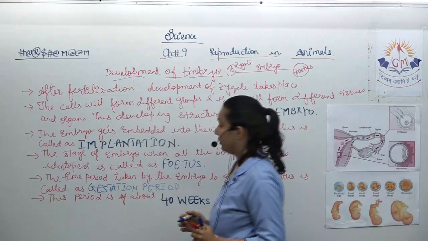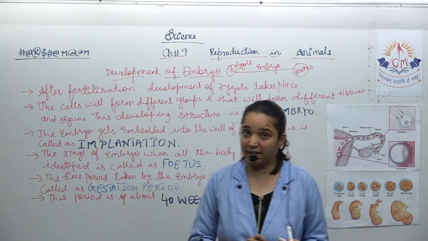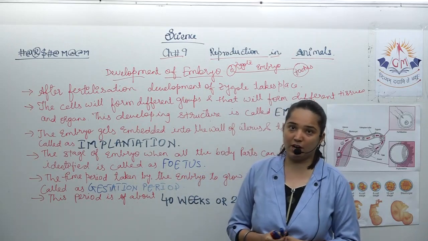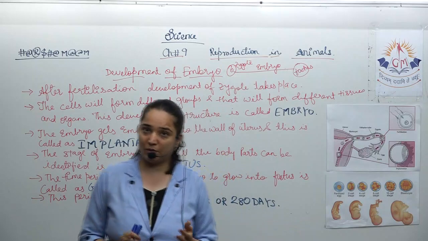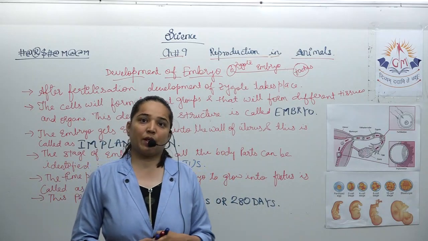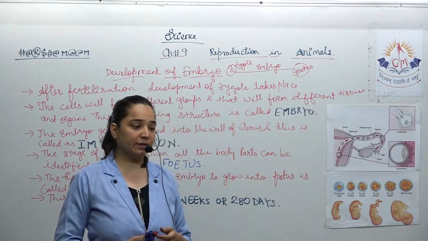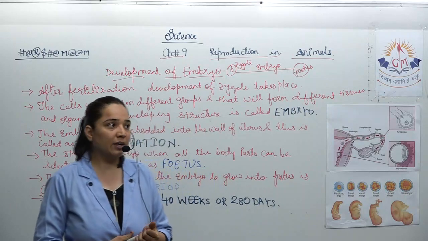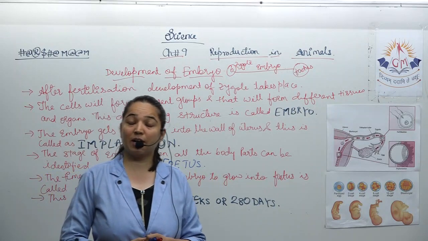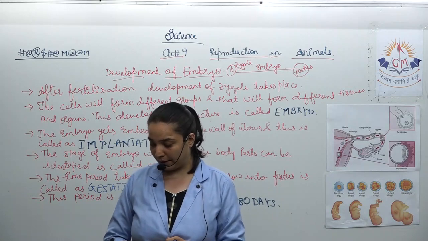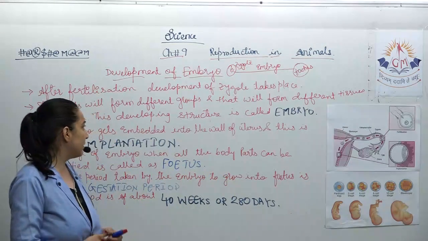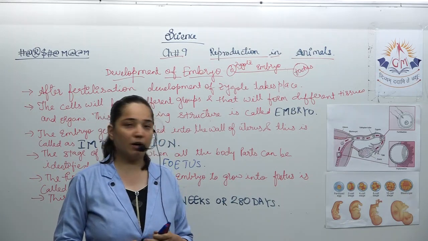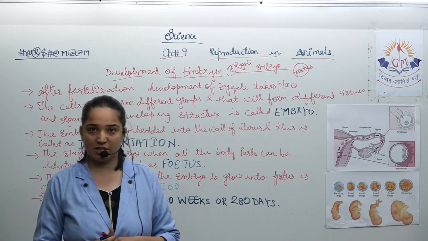Okay, and during that time the lady is called as the pregnant lady. The developed child is allowed to come out of the mother's body by two methods, and you all might be knowing about these two methods. One is surgical and another one is normal, and during both the mother has to suffer lots of pain. This is the extra information which is given in your assignment, that is your material that you might have received.